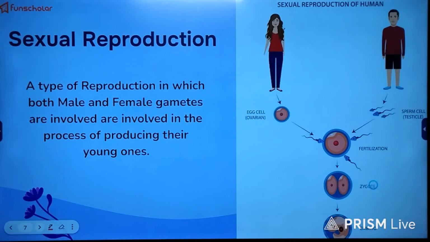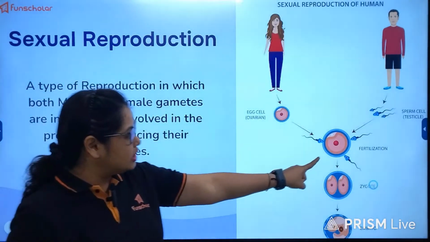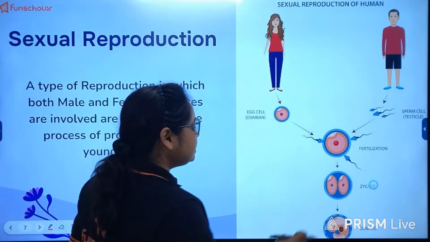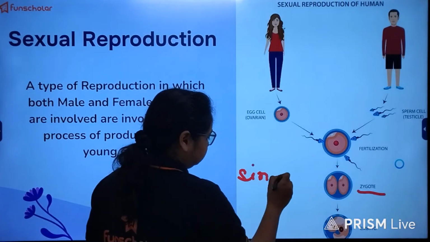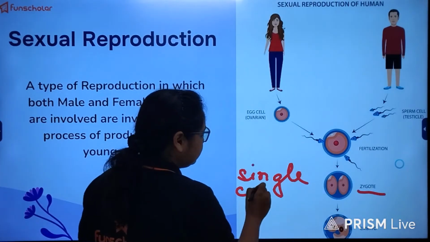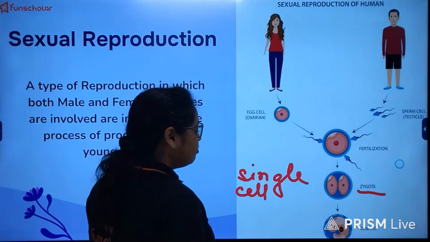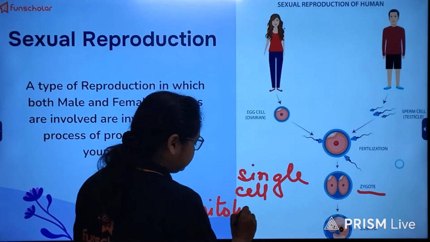So we have till now known that sexual reproduction is a type of reproduction in which both male and female gametes are involved, and these male and female gametes fuse together in the process of fertilization to form a zygote. This zygote is a single cell which will continuously undergo cell division, or mitotic cell division, which is also known as equal cell division,